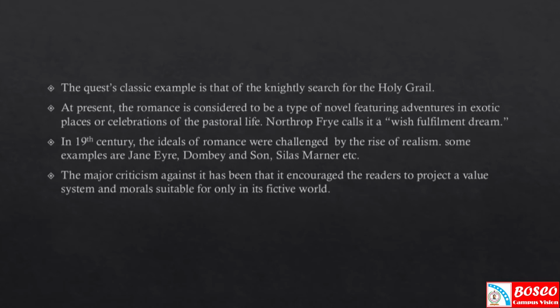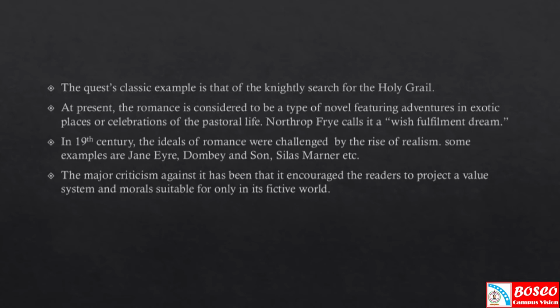Then the novel and the romance share a curious relationship, with the novel originating as a rebellion against the excesses of the romances. In the early period itself, the novel and the romance share a curious relationship, with the novel originating as a rebellion against the excesses of the romance. The very first novel, Cervantes' Don Quixote, mocked the romance.